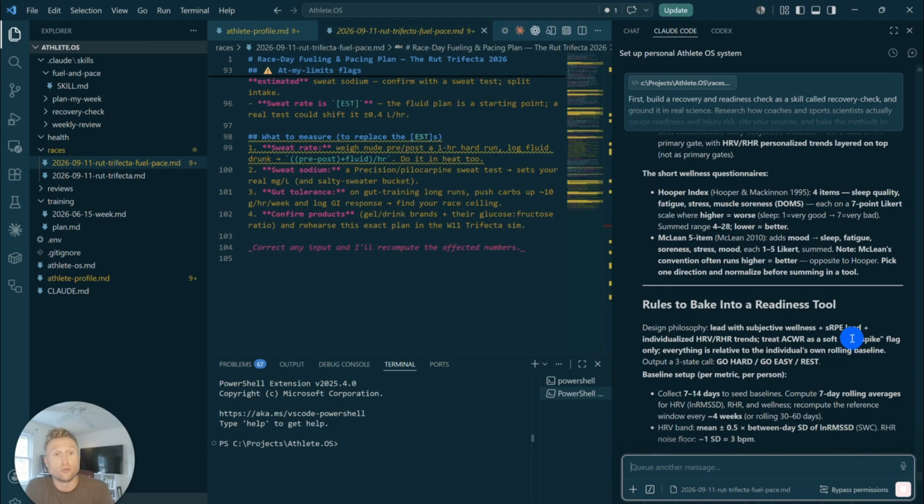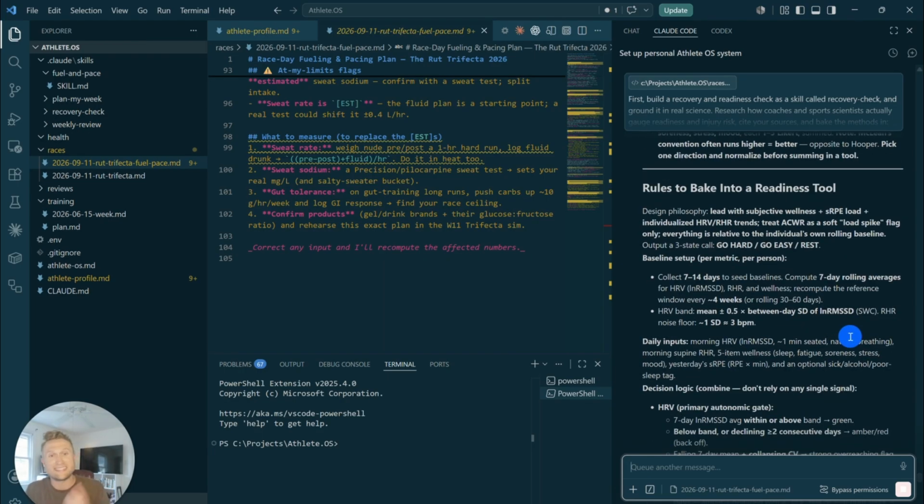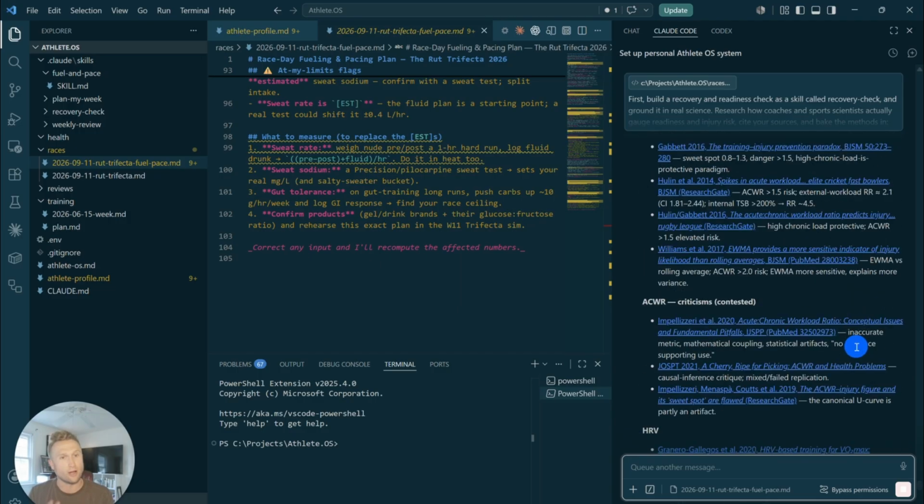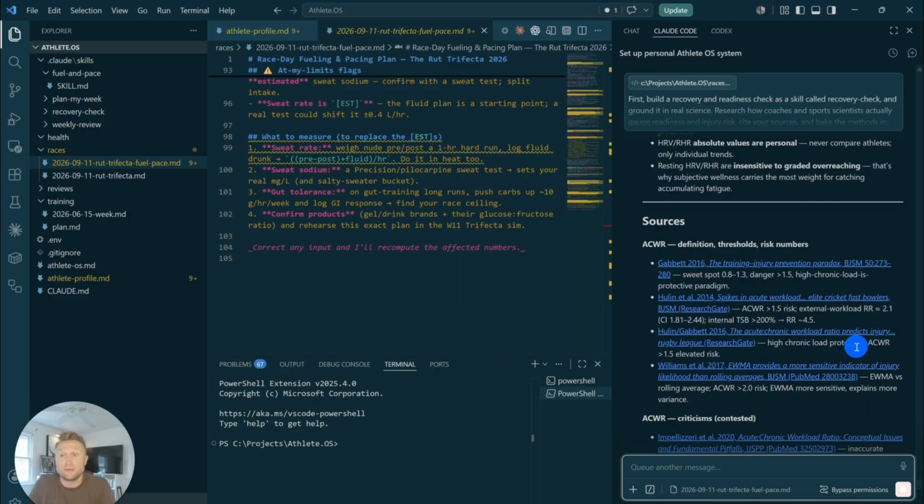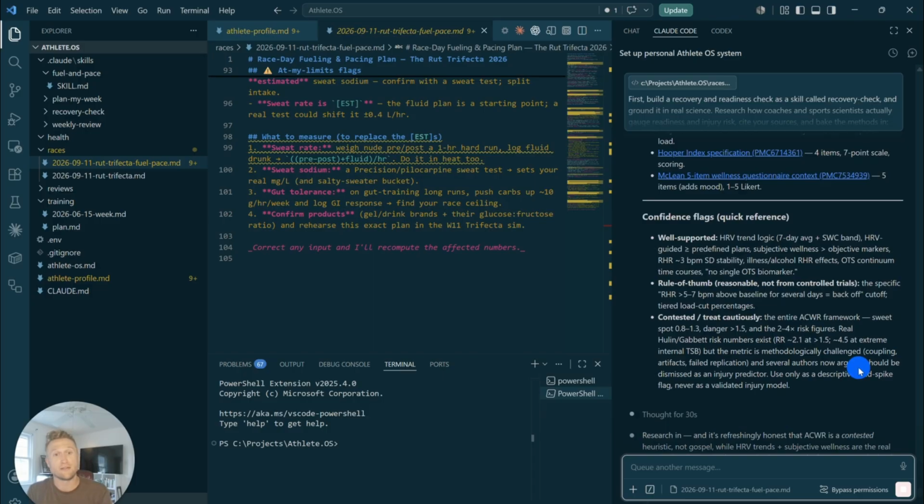Then it's going to create rules to bake into the readiness tool. So that design philosophy, what are the things we're going to do every single day to make sure that this skill is running the way that we want it to? Of course, it's always going to give us the sources because we defined that in our Claude.md file, and it knows that this is the way we want to operate. And then it's going to have its confidence flags. These are the things that it knows really, really well, and it's very confident about.